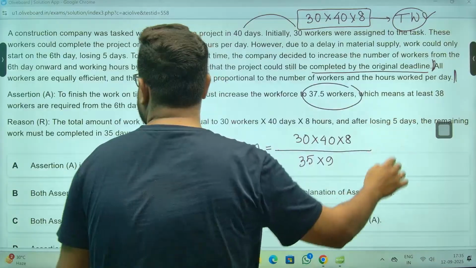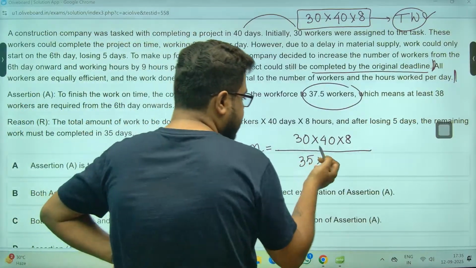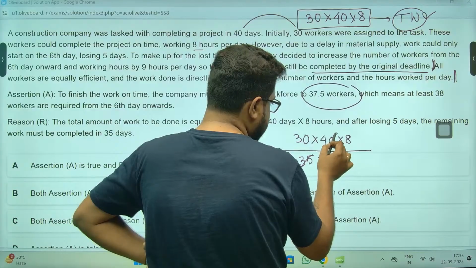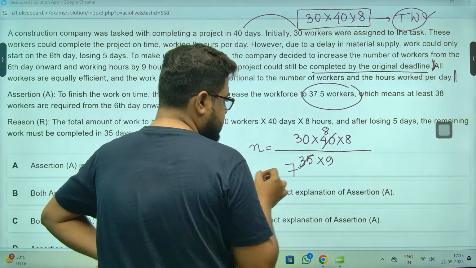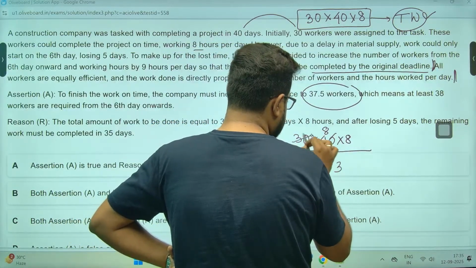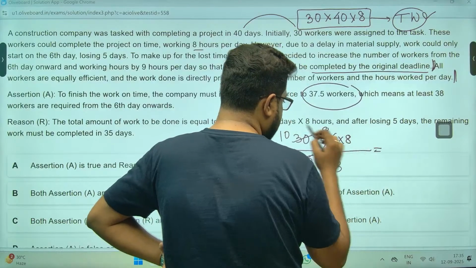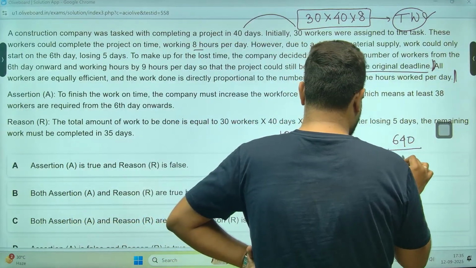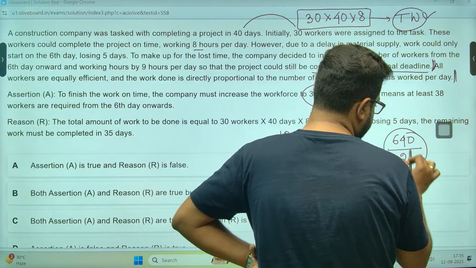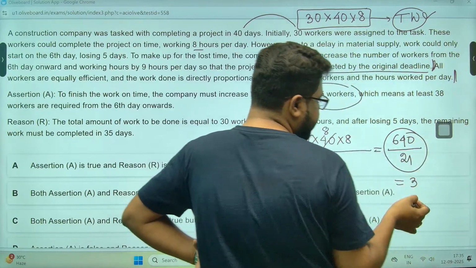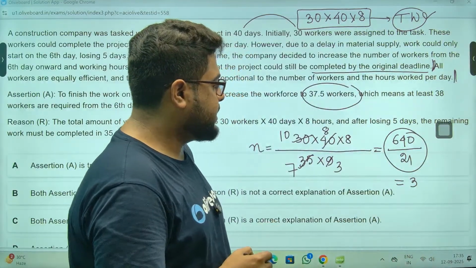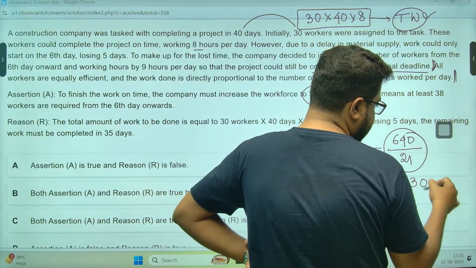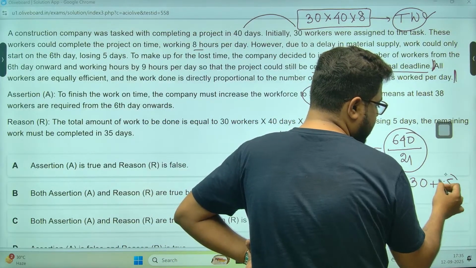Right? Now assertion is saying at least 38 workers. Let's see calculation mein, sir. 5 sevens, 5 eights, 3 से 3, 3 से 10, और तो कुछ हो नहीं सकता. 640 by 21. 21 threes are 630, sir. So 10 by 21 is 0.5 almost.